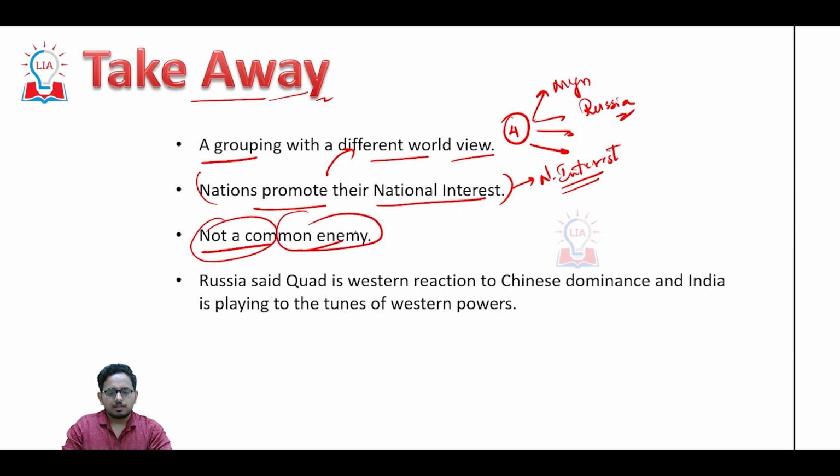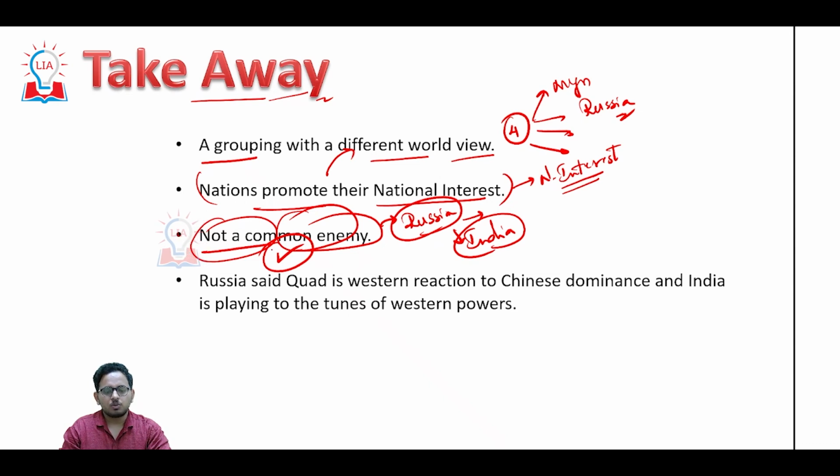See, the main purpose of constituting Quad was to counter Chinese hegemony, but in this year's meeting, China was not named directly, and Russia is being viewed by USA as an enemy. But when it comes to India, Russia and India are always the friends. So there is no common enemy in order to devise a strategy to deal with when it comes to Quad.